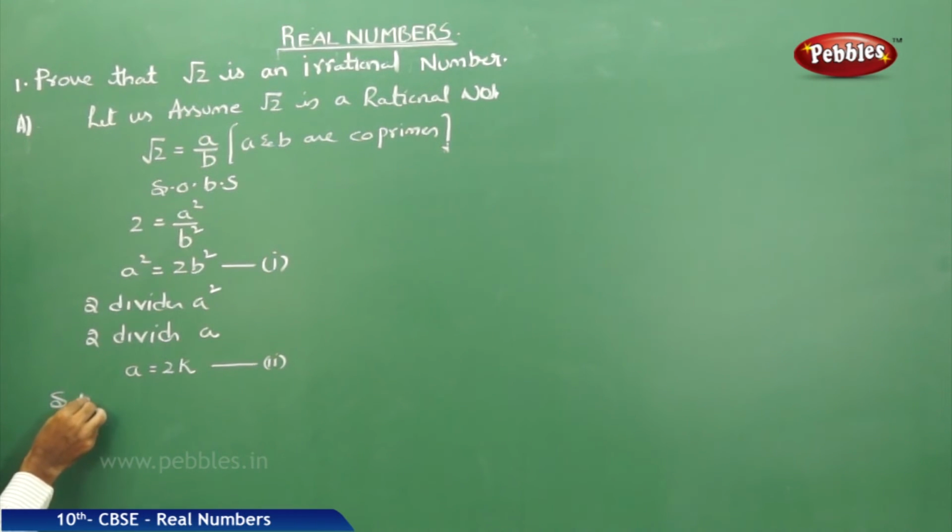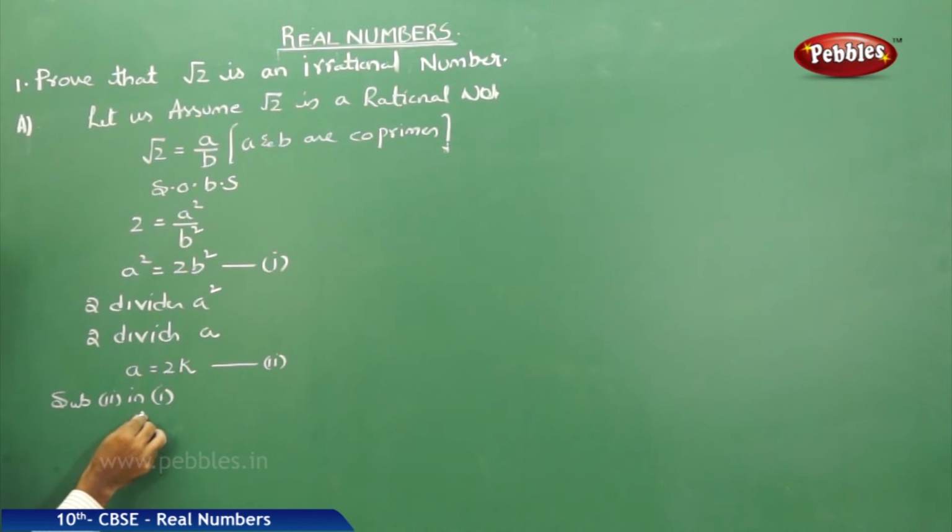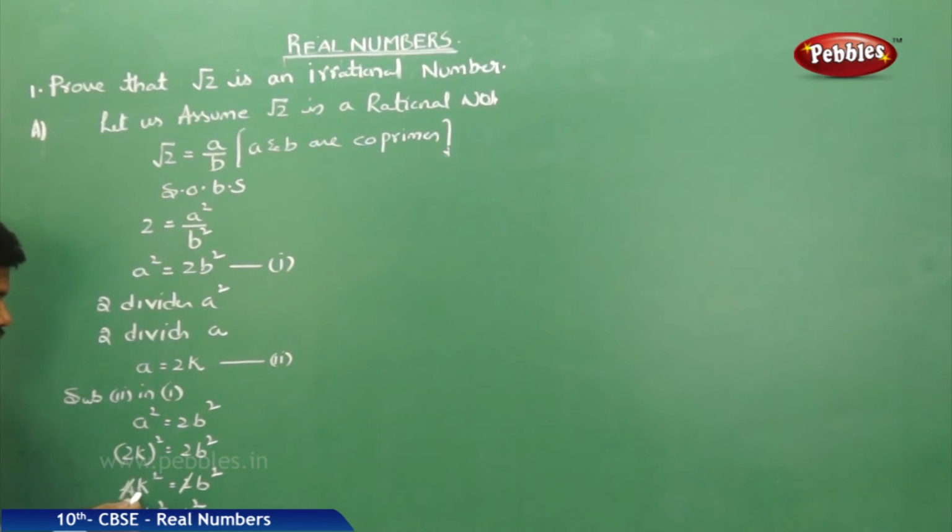Now substitute equation 2 in equation 1. That is, in place of a in a square is equal to 2b square, a is 2k. So 2k whole square is equal to 2b square, that is 4k square is equal to 2b square. Therefore, 2 goes into 4 twice and cancels: 2k square is equal to b square.